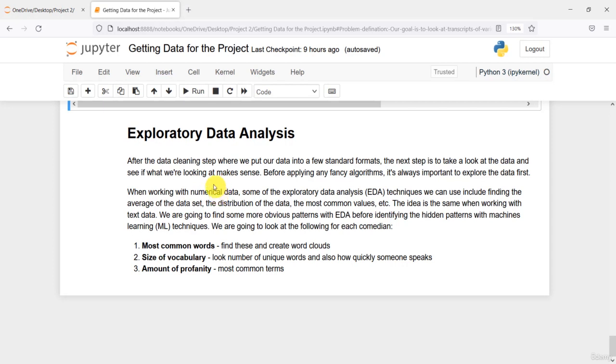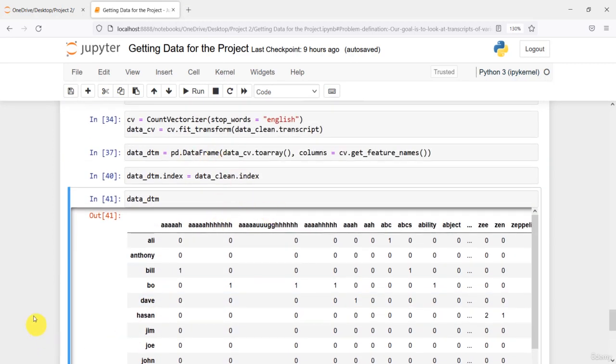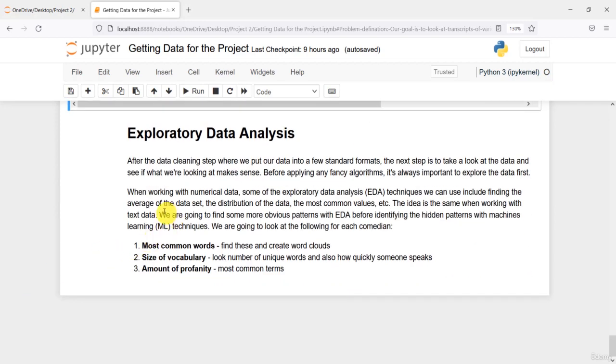But in natural language processing, we no longer have numerical data. We have text data, something like this. See here the words, the sentences. We have textual data. So in the case of textual data, we are going to find some more obvious patterns with exploratory data analysis, or simply EDA, before identifying the hidden patterns with machine learning techniques.